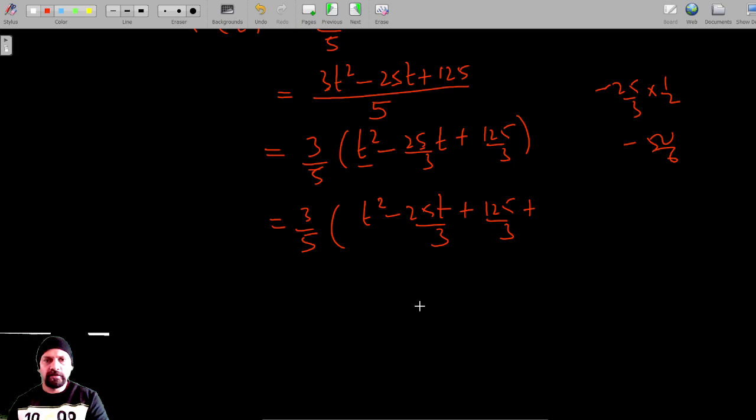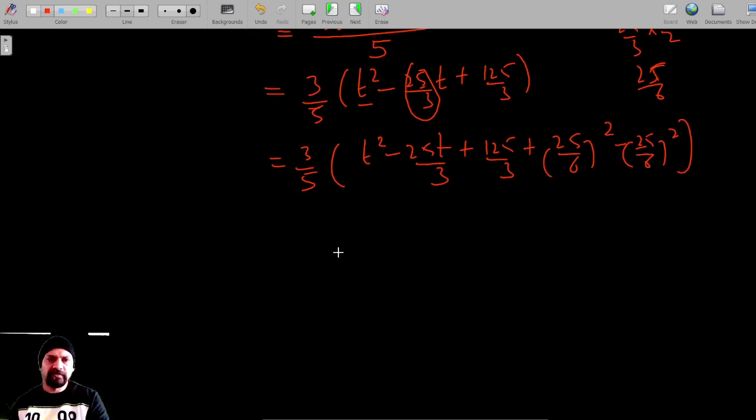We just multiply the coefficient of t with half, which gives 25/6. So I'm going to add and subtract the square of 25/6.